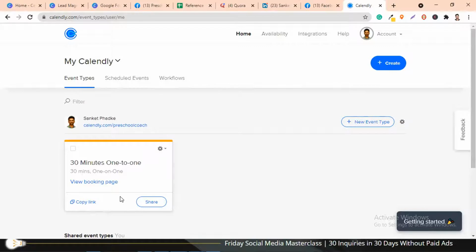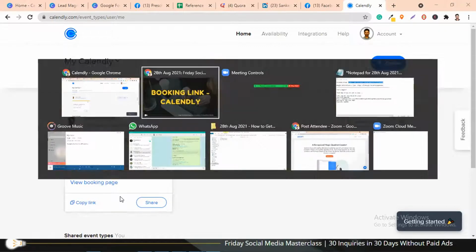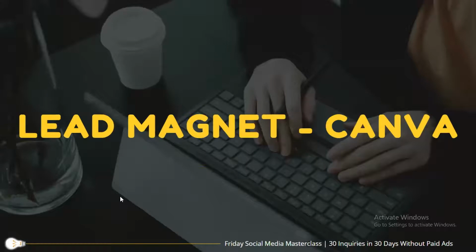How to implement this, I'm going to show you. So we've learned how to create a lead magnet in Canva.